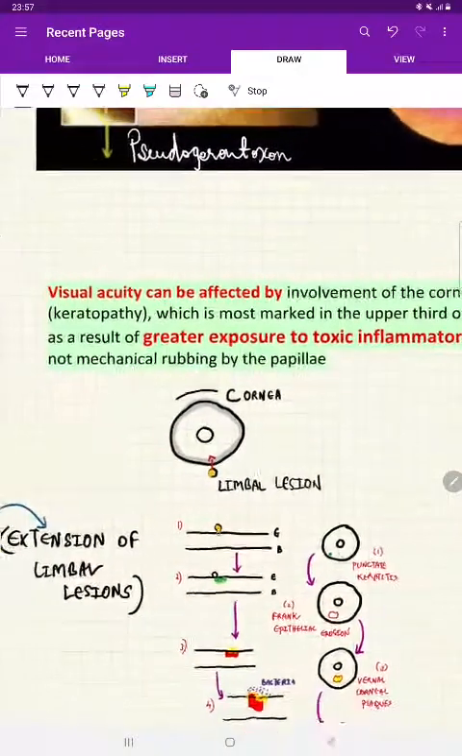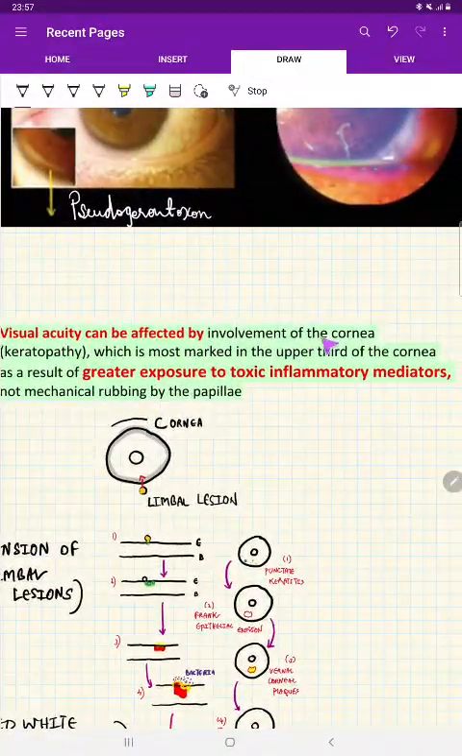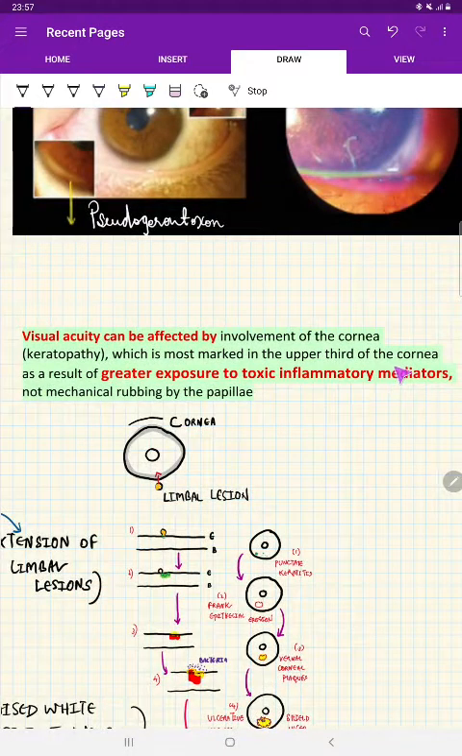One thing to remember: the visual acuity for sure is going to get affected. The visual acuity can be affected by involvement of the cornea, that is vernal keratopathy, but that is not because of the papilla which we have seen, no, not that flat top papilla. That is not the cause for vernal keratopathy and decreased acuity. Rather, the greater exposure to toxic inflammatory mediators is the reason for decreased visual acuity. When comparing VKC and AKC, AKC has more visual affection than VKC.